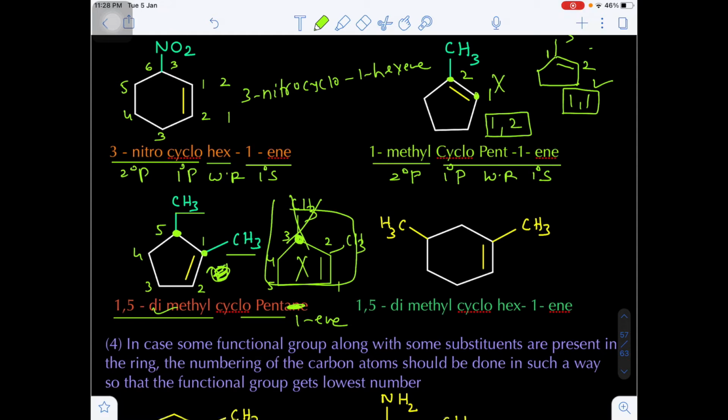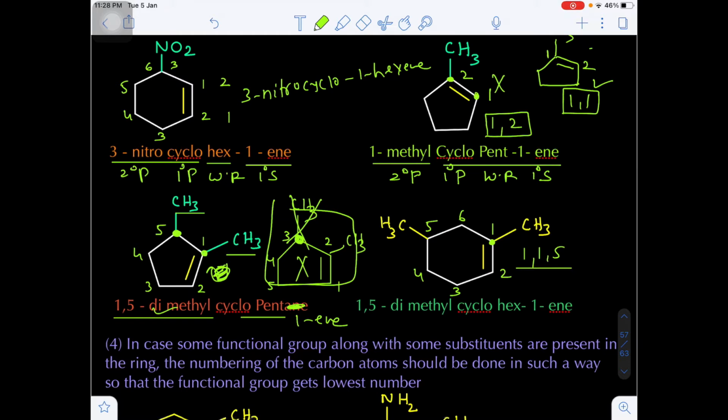And here also you see, suppose I am giving the number 1 here. There are two advantages to giving the numbering 1 here, because on the first carbon the methyl substitution is there and the pi bond is also located. That's why we are getting the lowest locant 1, 1. Next will be 3, 4, 5, and 6. So the next locant will be on the fifth carbon.